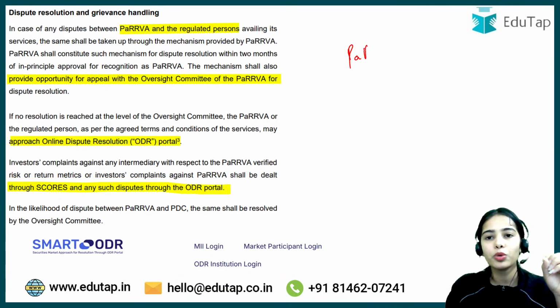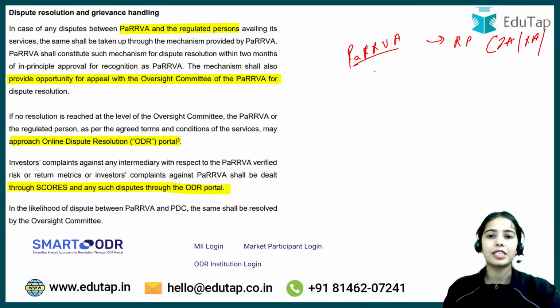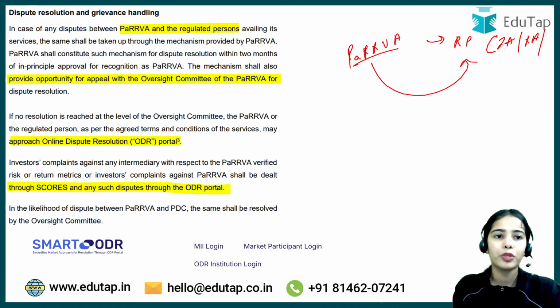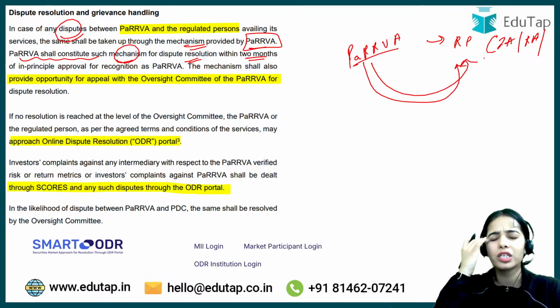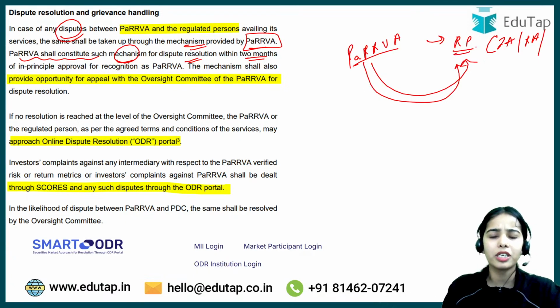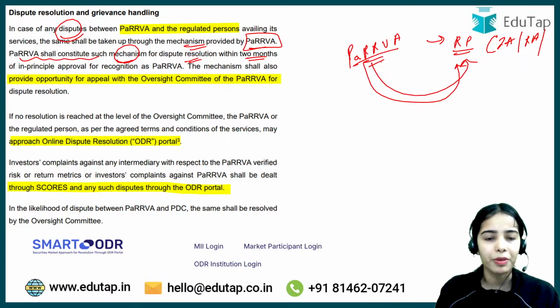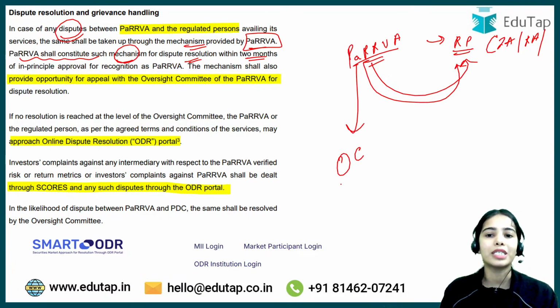So now, dispute resolution. Let's say the dispute has arisen between PaRRVA and the regulated person, that is your investment advisors, research analysts, algorithm providers and such. Any disputes should be first resolved through the internal mechanism provided by PaRRVA, and PaRRVA needs to constitute such a mechanism for dispute resolution within 2 months of getting the in-principle approval. If the internal mechanism is not working fine, or the regulated person is not happy with it, or the PaRRVA is not happy with it, then an appeal can be made to the oversight committee.